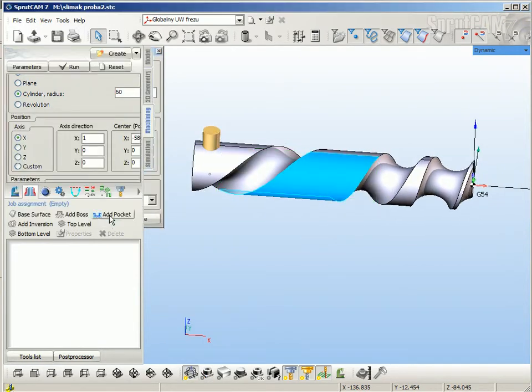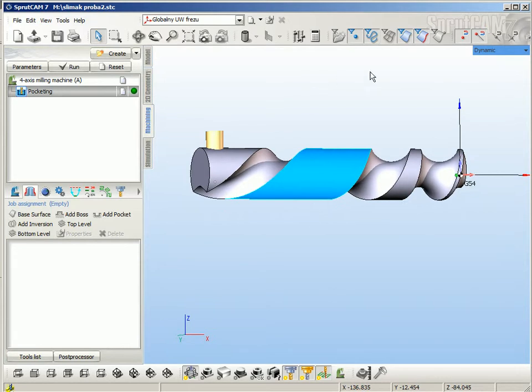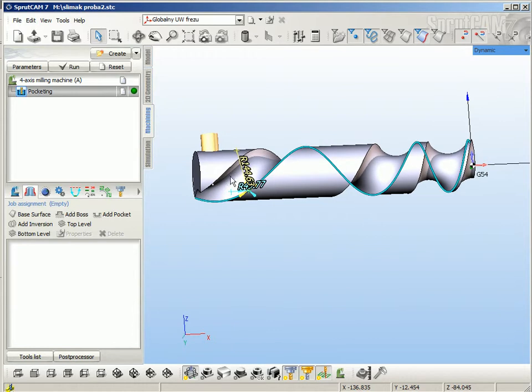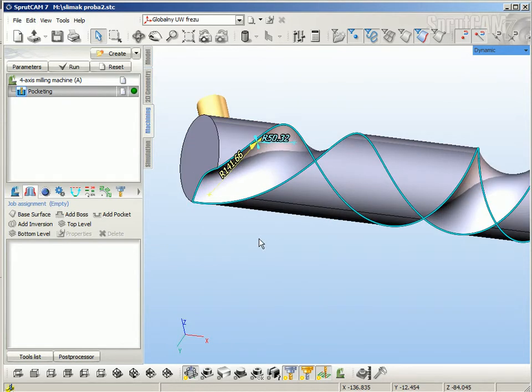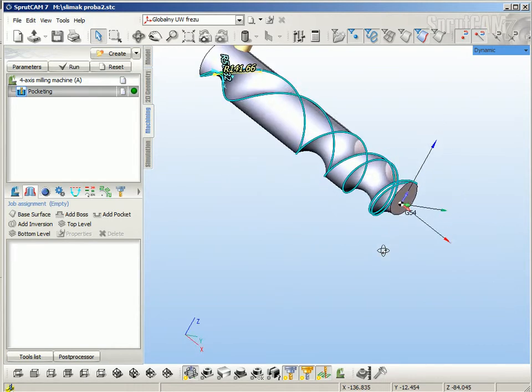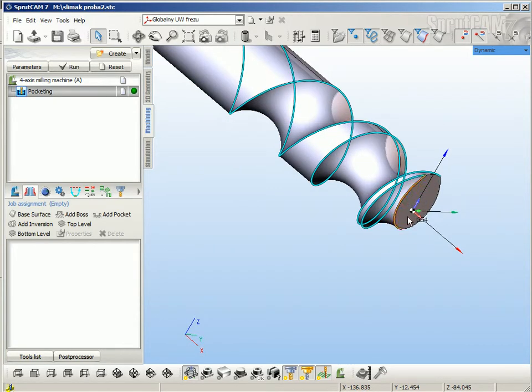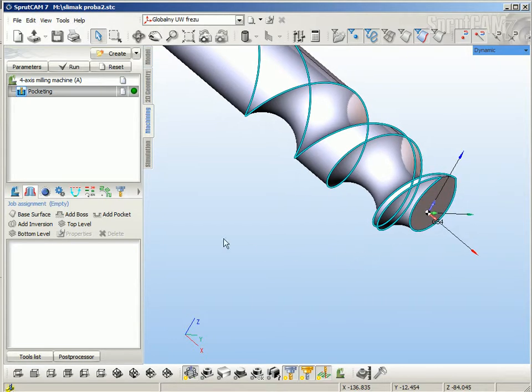Okay. After that I define the curves. Double click here and here and here and this one. Add it as pocket.